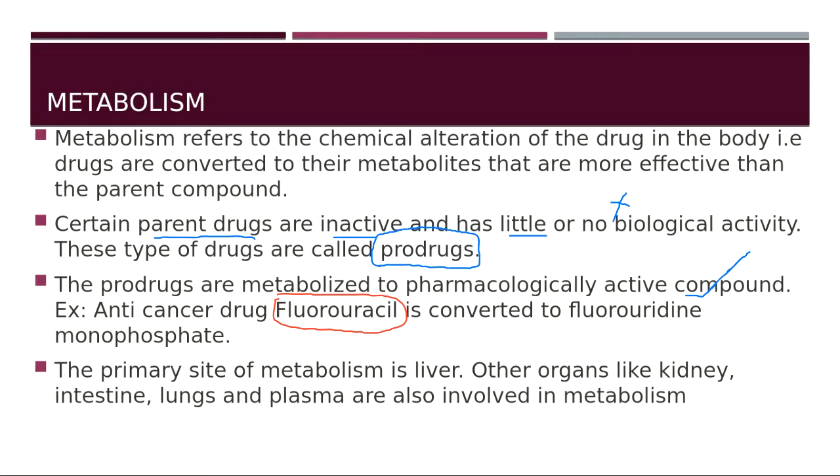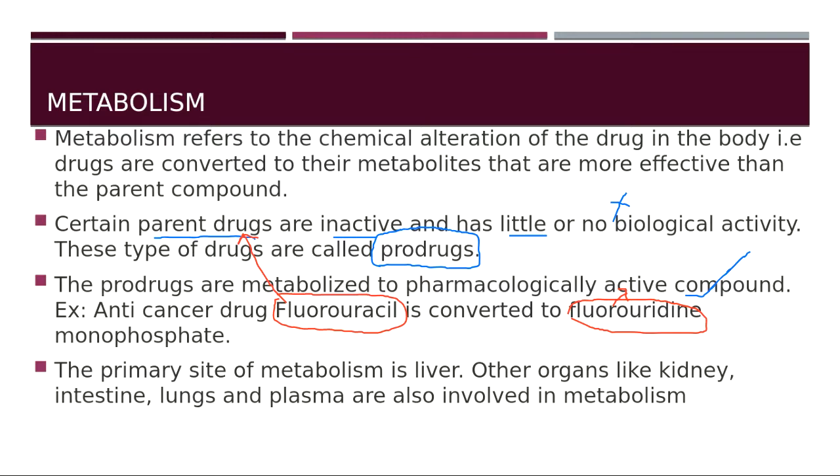This fluorouracil is inactive. It is converted to fluorouridine monophosphate. This is the active compound, or the metabolite of fluorouracil. Now this fluorouridine actually produces the anti-cancer properties.